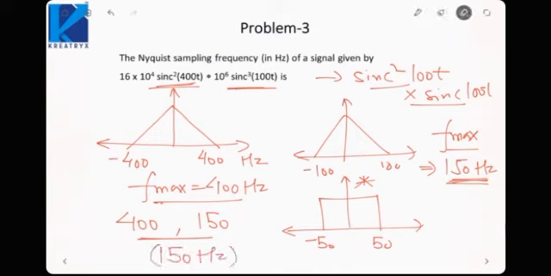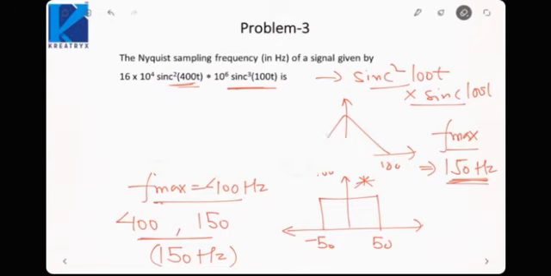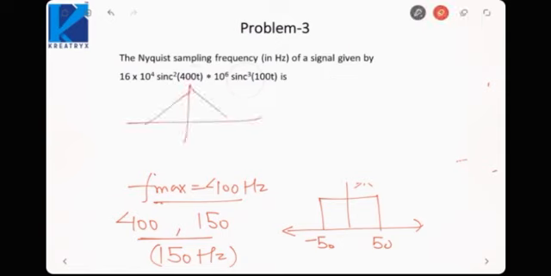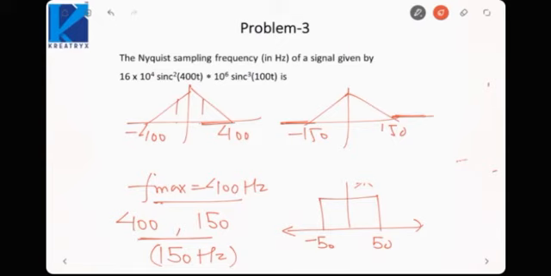Let me show you an example of what I am trying to say here. Suppose there is one signal from minus 400 up to 400, and the other is from minus 150 up to 150. After 150 it is 0. So if you multiply these two signals, up to 150 the product will be there, but after 150 one signal goes to 0, so the product will also go to 0. So we have to take only 150 hertz. So the maximum frequency component in the output would be 150 hertz.